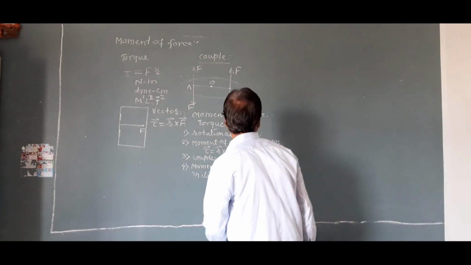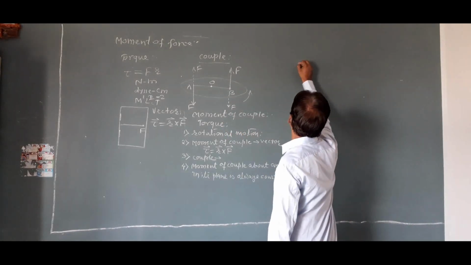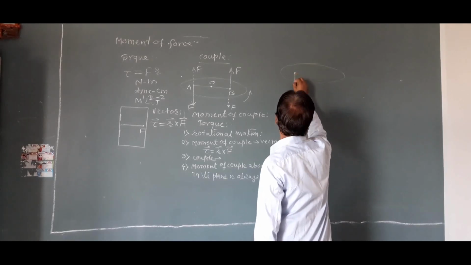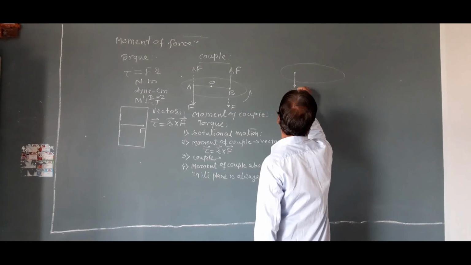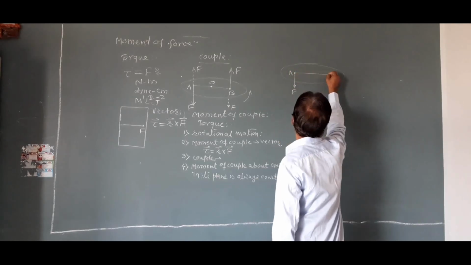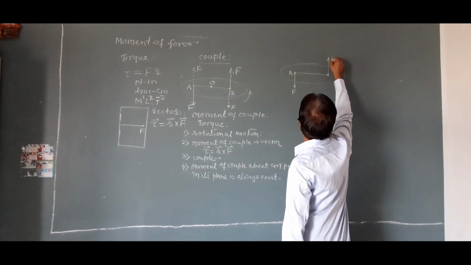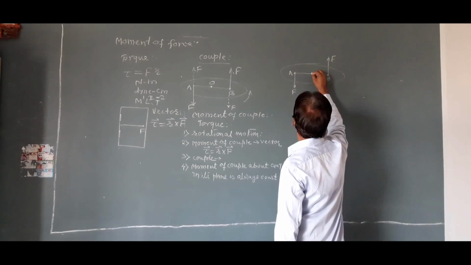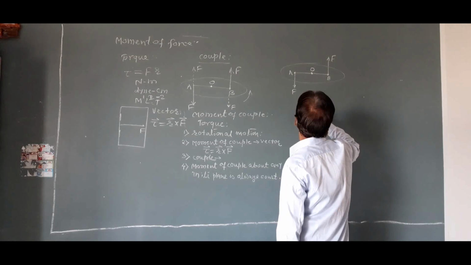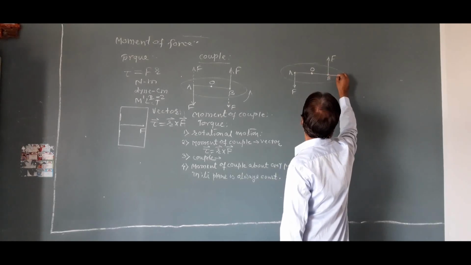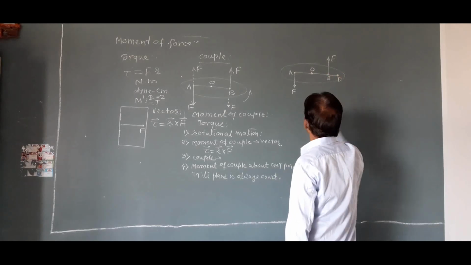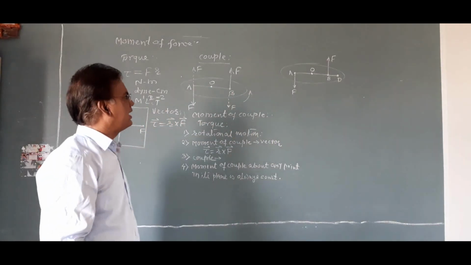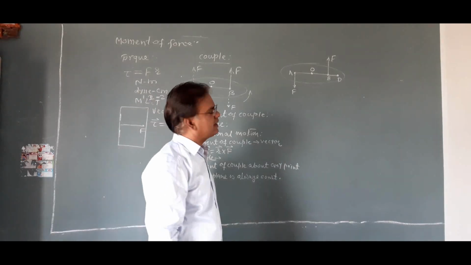We have to prove this statement. Consider a body on which a couple is formed by applying forces at A and B. This body rotates about an axis passing through point O. Consider a fourth point, D, on the line joining AB, outside AB.